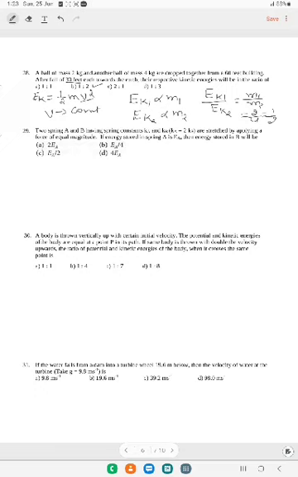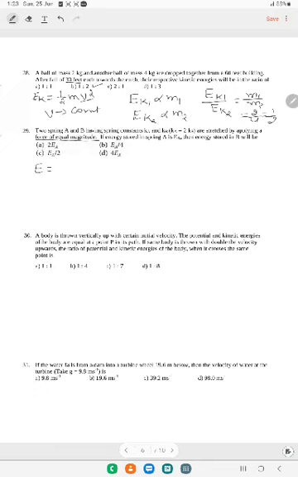Two springs A and B having spring constants Ka and Kb, where Ka is equal to 2 times Kb, are stretched by applying a force of equal magnitude. If energy stored in spring A is Ea, energy stored in B will be? So here one important thing: the force is the same, a force of equal magnitude. This is a key point again, my dear students. So I need to write the expression for Eb.